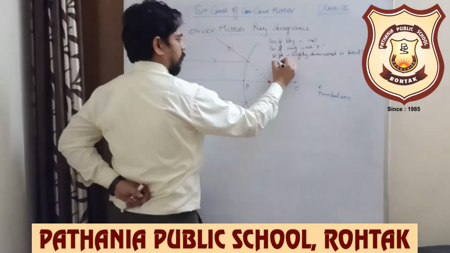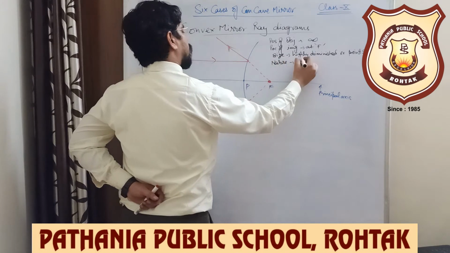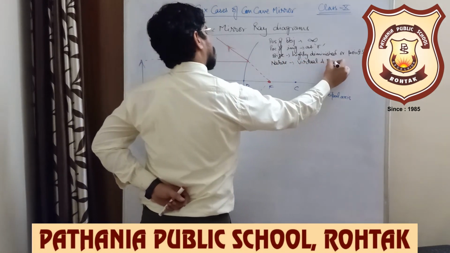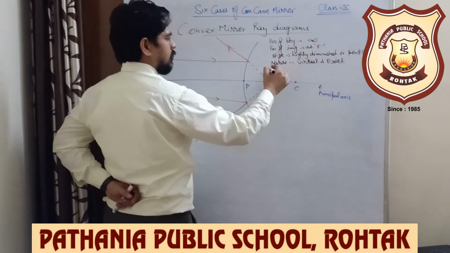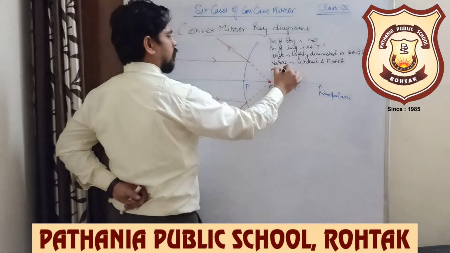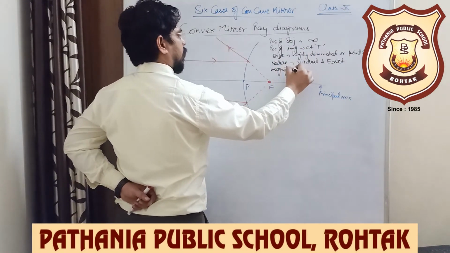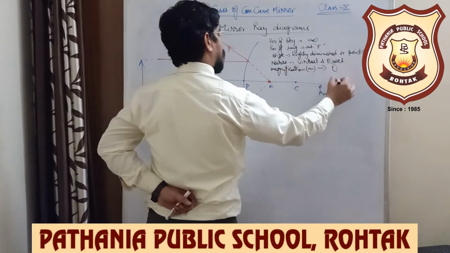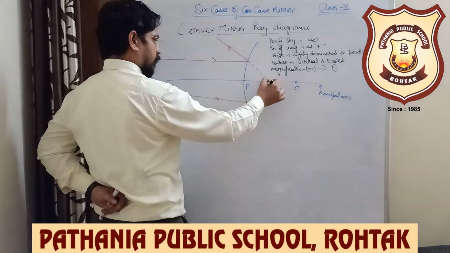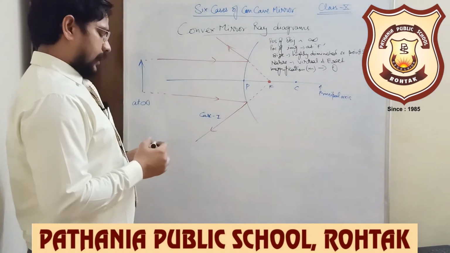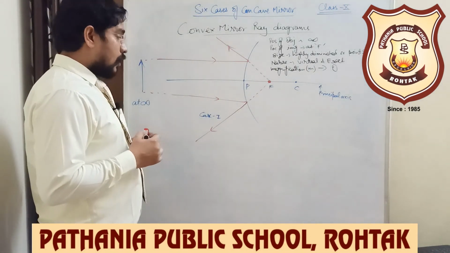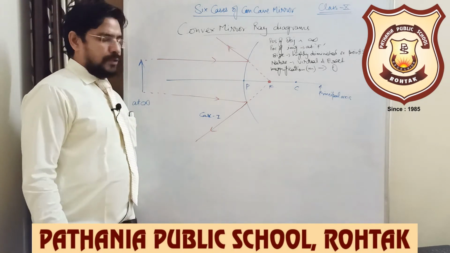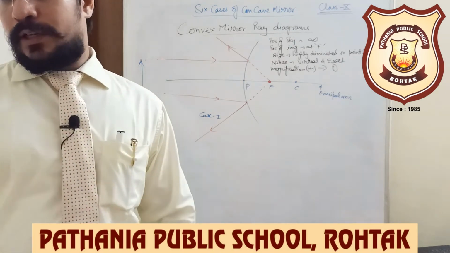Nature is virtual and erect, and magnification for this case is going to be 0, as the image is point sized. Okay, so this was case 1, and after this we are going to study case 2.